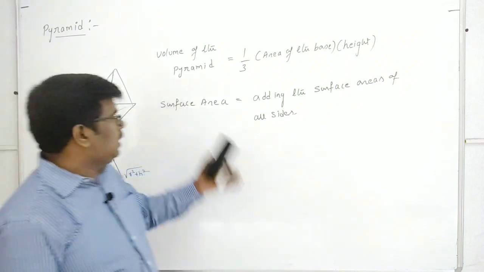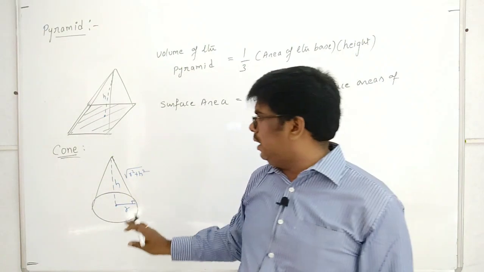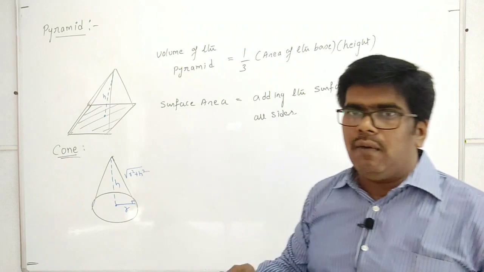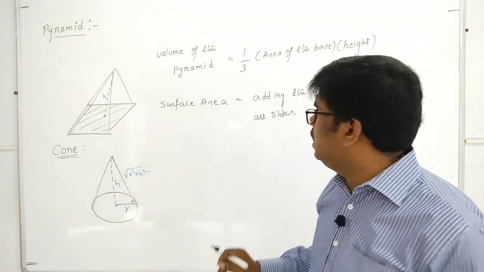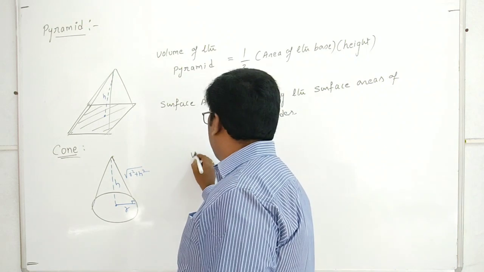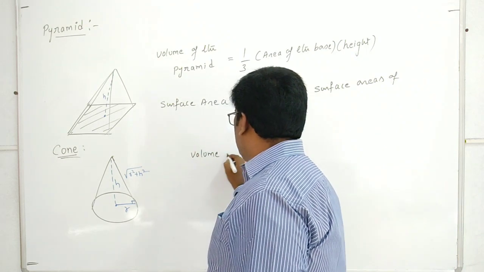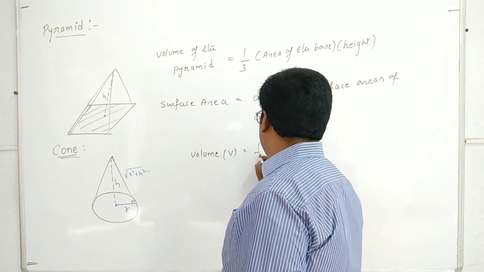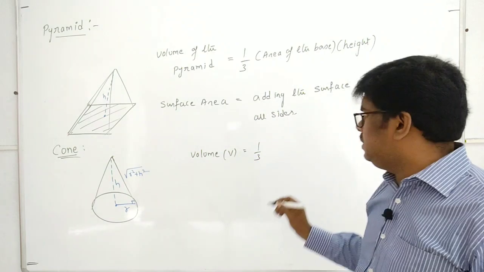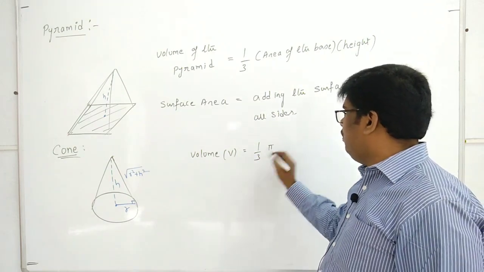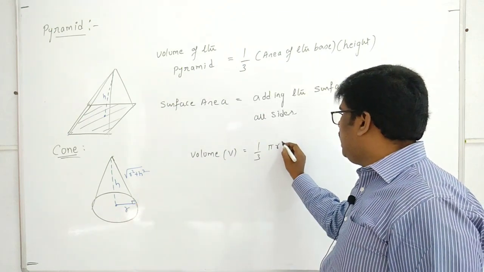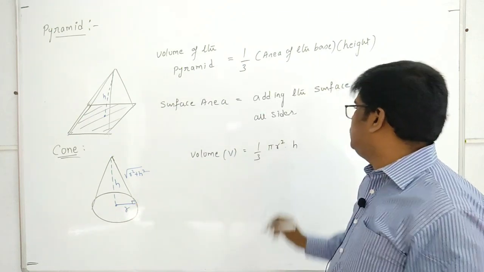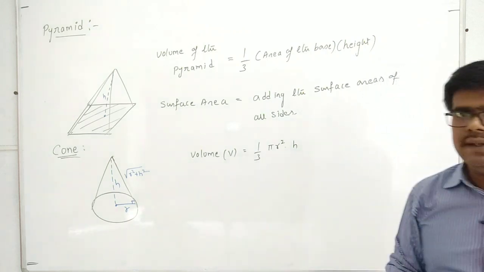The same way we took the volume of the pyramid, the volume of the cone is one-third base area into height h. So we can write volume V equal to 1/3 base area. The base is circular, that's why we write pi r square into height h. So V is 1/3 pi r square h.